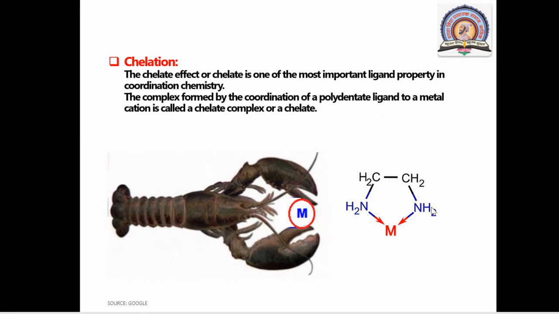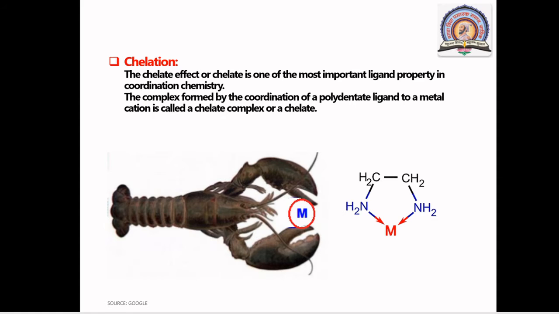Okay, so if your complex contains a monodentate ligand, that complex is simply a non-chelating complex. Or if your complex contains a bidentate or polydentate ligand, your complex comes under the chelate complex category.